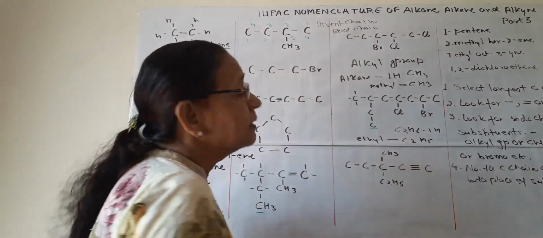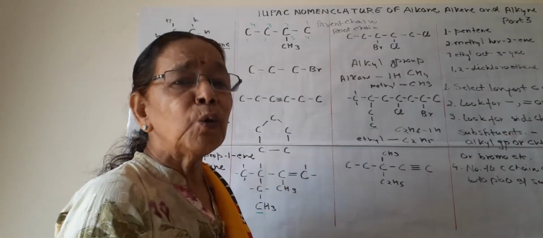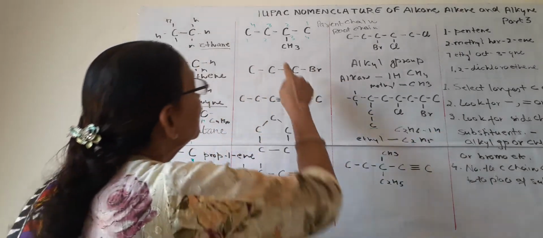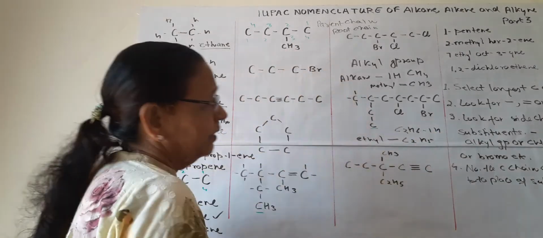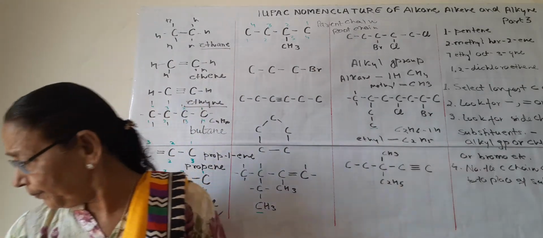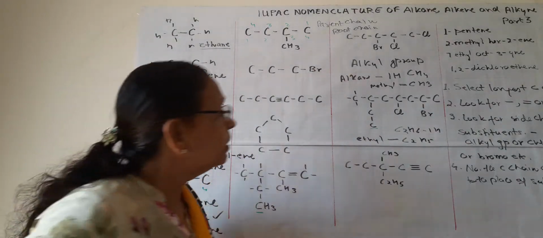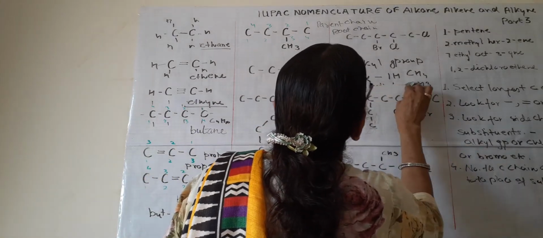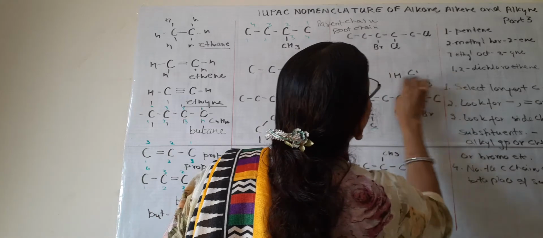Sometimes they are known as locants, but substituents is the most common term. So this is the substituent. This is clear to all of you? So I should rub this, so it will not form any confusion.